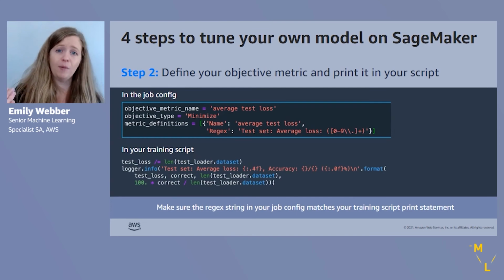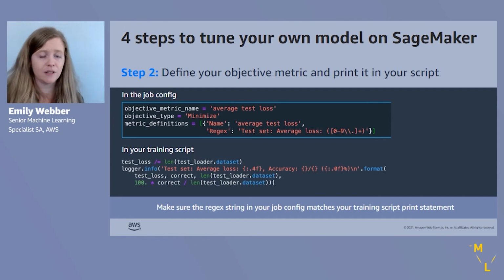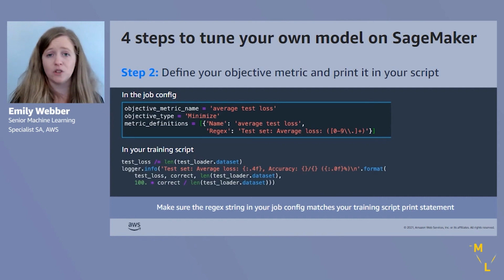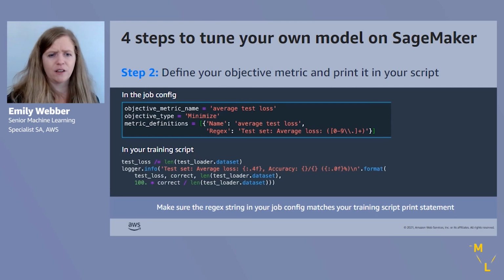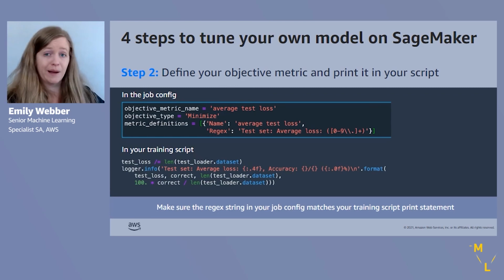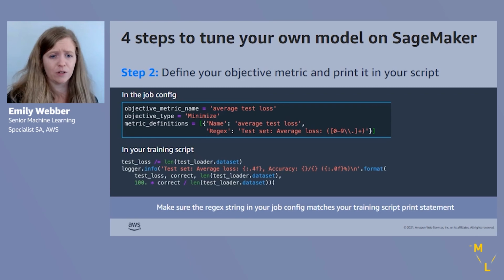And then in the job config, so in the configuration for the job, what we're going to ask you to do is supply a regex string. We have a lot of examples of regex strings, so what you'll probably do is just copy one of our examples and drop it in there. But you're going to use a regex string. So you're going to need to supply this regex string that's looking for this search pattern. Give this thing a name, write average test loss, the direction it's going in. So we're going to minimize the loss, and then we're going to put this into this object right here.